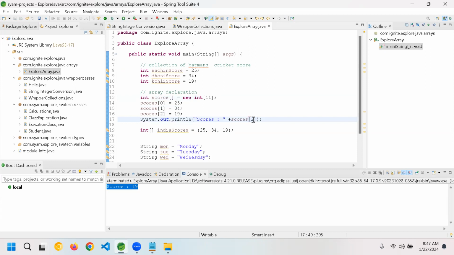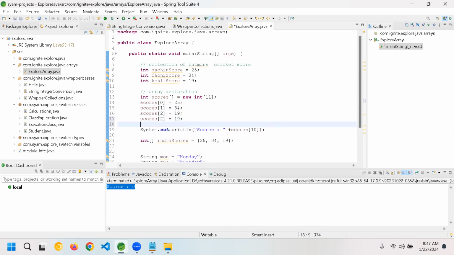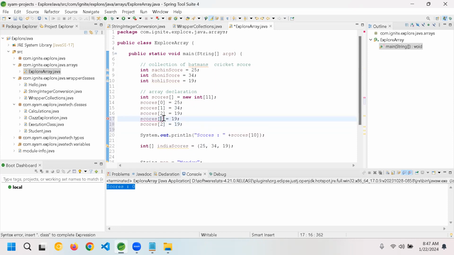Because we have given 11, until the 10th index we can go here. Let's give it as the 10th index. When you execute this, now you can see the score is 0, right? The 10th index is nothing but the 11th element. By default, it will fill 0 for all the other elements. By default, it is 0.